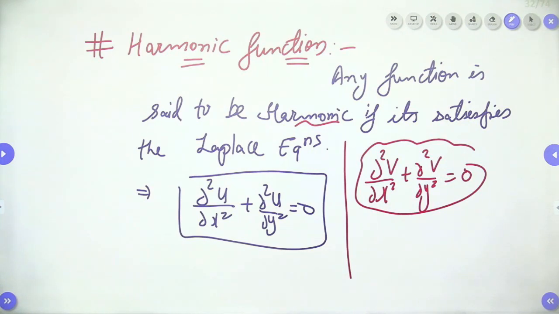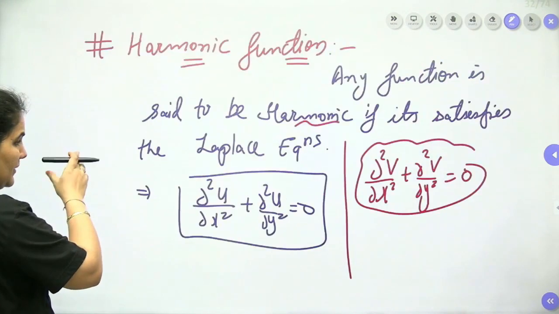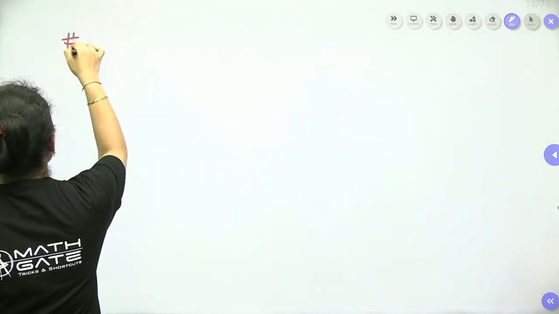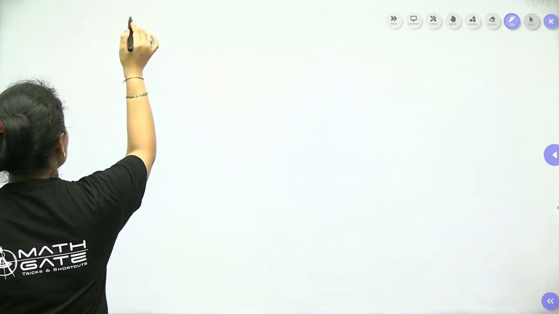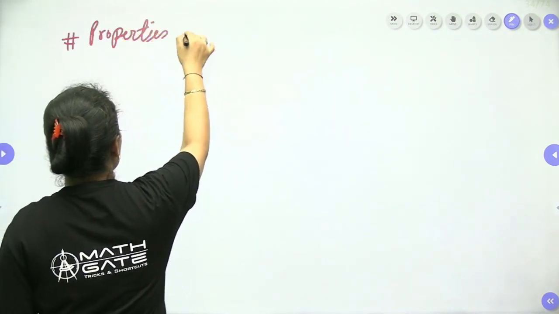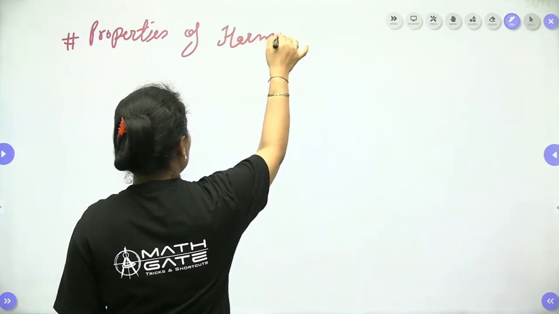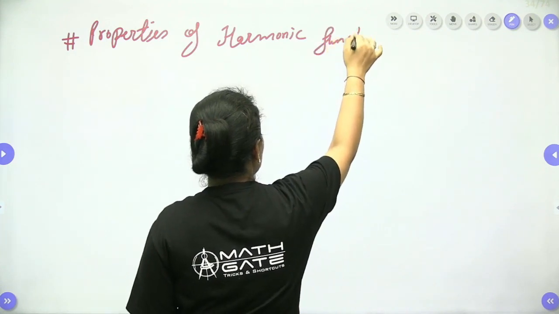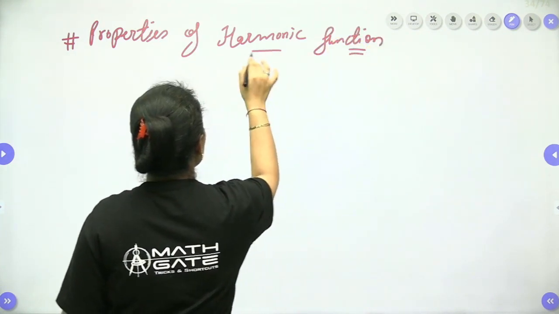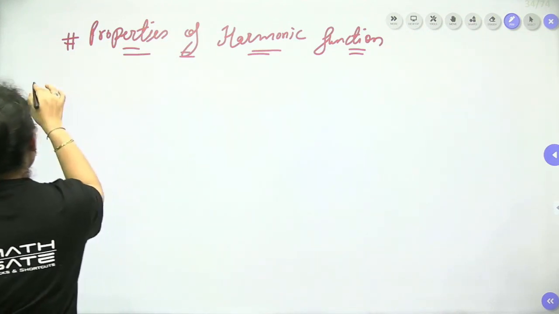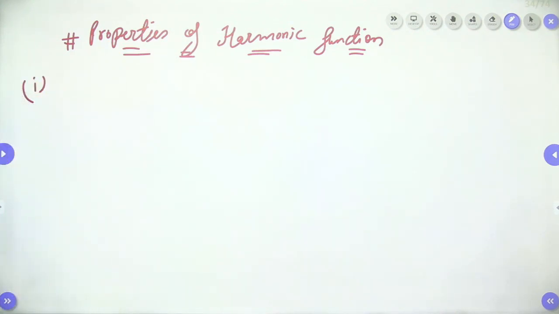Now let me write down some two or three. There are 3 important properties of harmonic functions, which help in analytic functions also. Let me write down those properties. Properties of harmonic function, which help in the analytic also, right? Now let's start with the first thing.